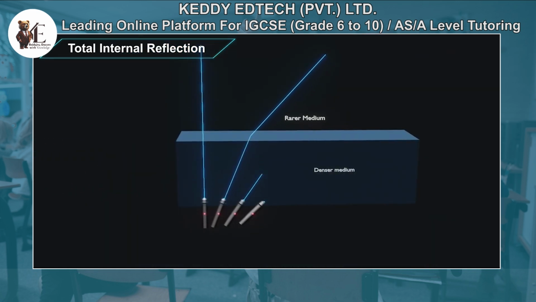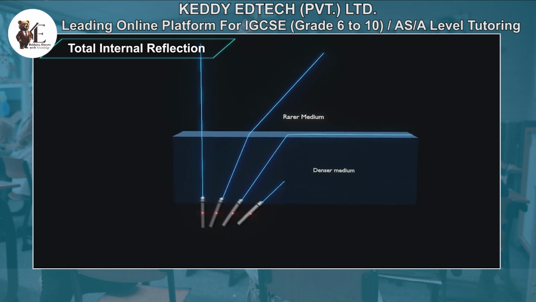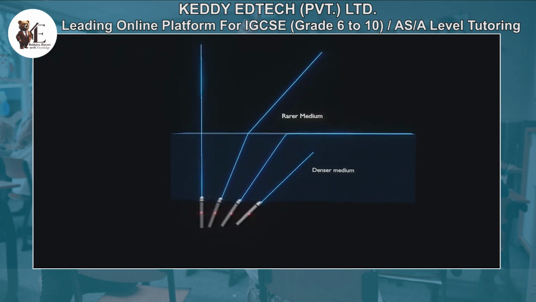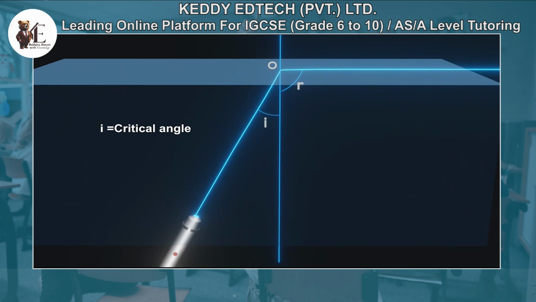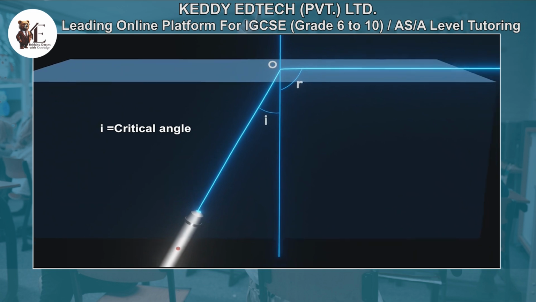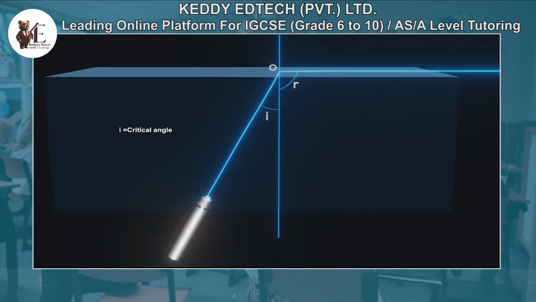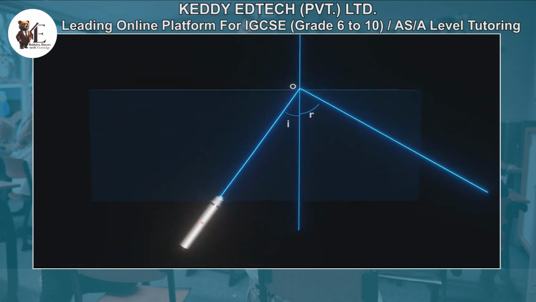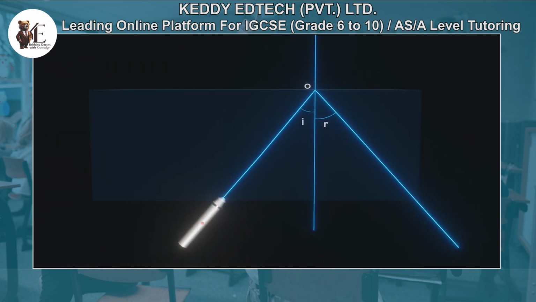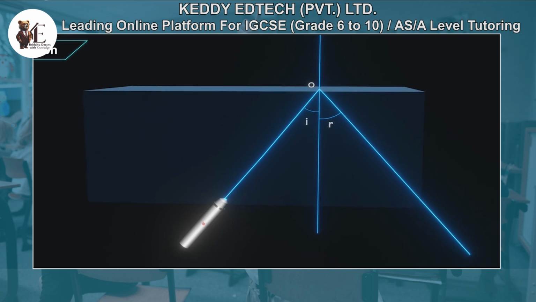The critical angle is the angle of incidence in a denser medium at which the angle of refraction in the less dense medium becomes 90 degrees. At this angle, the refracted ray travels along the boundary between the two media. If the angle of incidence is greater than the critical angle, no refraction occurs. Instead, all the light is reflected back into the denser medium. This is called total internal reflection.